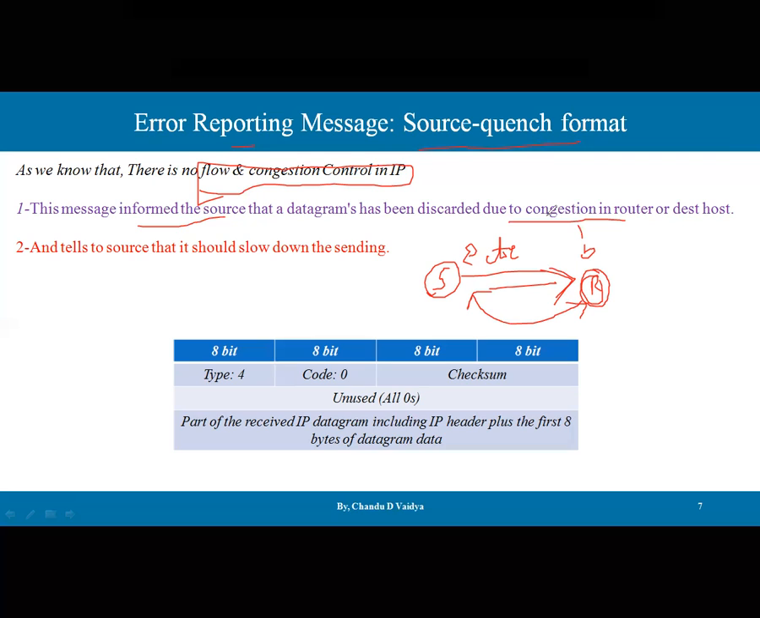So this is what the source quench message is: the source has some kind of quench for a particular time, so that it is not able to listen to the messages properly, because the congestion can vary. Here the type is 4 for the source quench message, and there is no subcode available for this one, and the rest of the fields are as they are for other purposes.